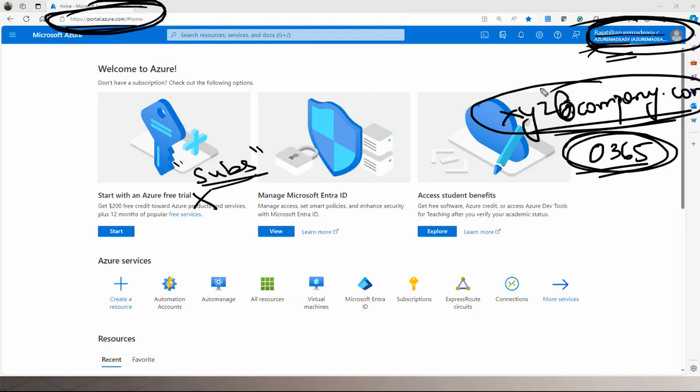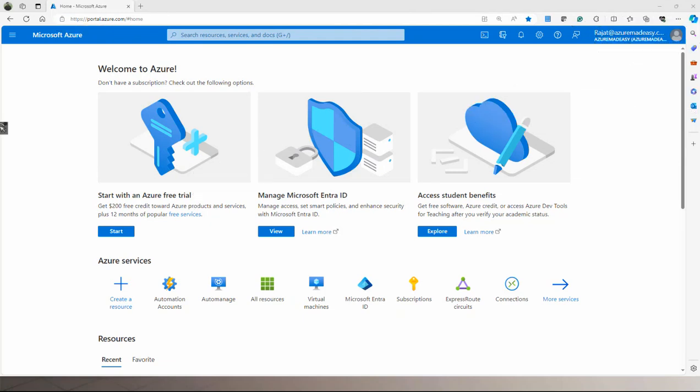So I hope everyone is clear with what I'm saying. If you have an O365 account, you can go to the Chrome browser, and if you log into this particular tenant, if your account exists on this tenant, definitely you will be able to see a page like this. They will not ask you to create the account. Are you getting my point, everyone? Is it clear? Yes or no? Okay, yes, cool.